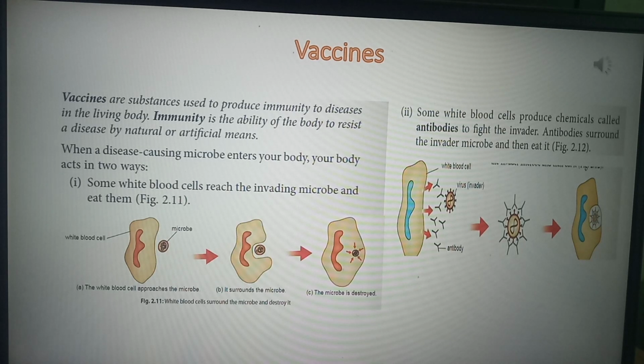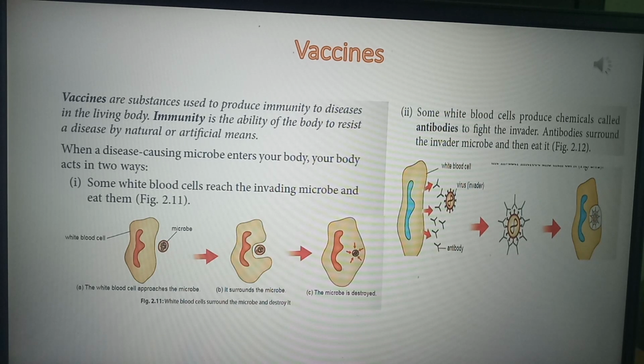So vaccines are those substances which provide us with immunity to diseases in the living body. It means the diseases won't be allowed to enter our body if we have been vaccinated, if we are injected with vaccines.